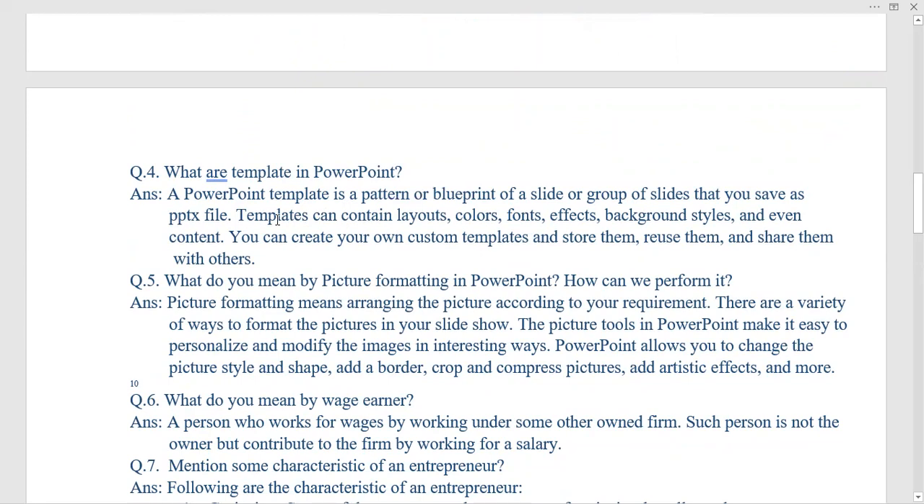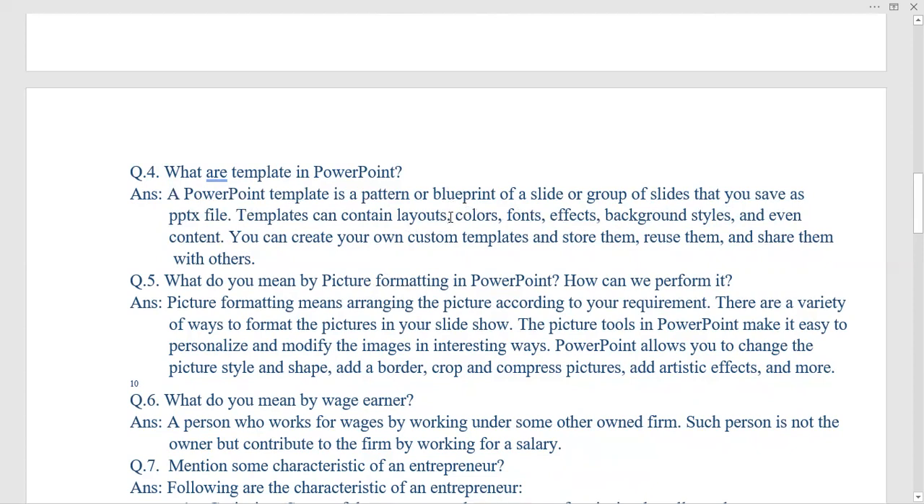Templates are the predefined things, or it is the blueprint, we can say, in which we edit only few things and get the newer thing, whatever we want to create, or whatever the presentation we want to create, that we get in very easy and quick way by using template. So a PowerPoint template is a pattern or blueprint of slides or group of slides that you save as a PPTX file. This is the extension of PPTX.